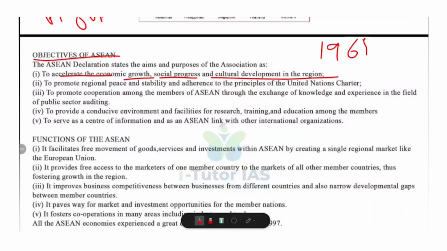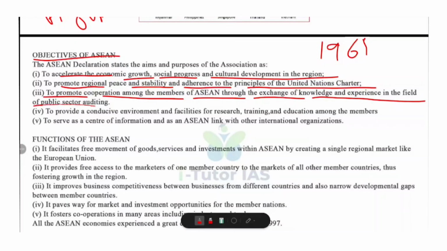And the second objective is to promote regional peace and stability and adherence to the principles of the United Nations Charter. What does this mean? Yes, ASEAN promotes peace, security and stability in Southeast Asia. Members commit to resolving disputes peacefully and following the principles of the UN Charter, such as respect for sovereignty and non-interference.